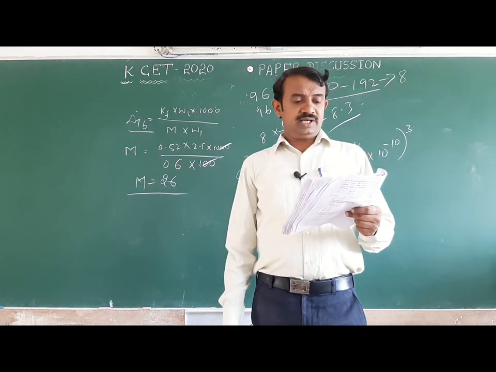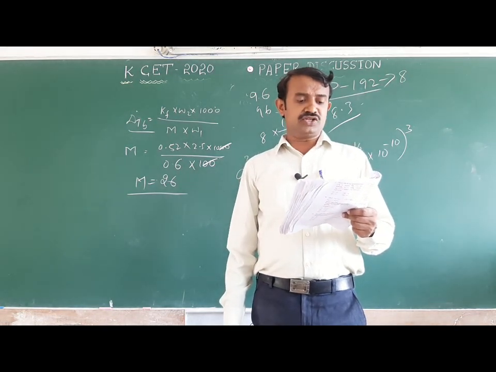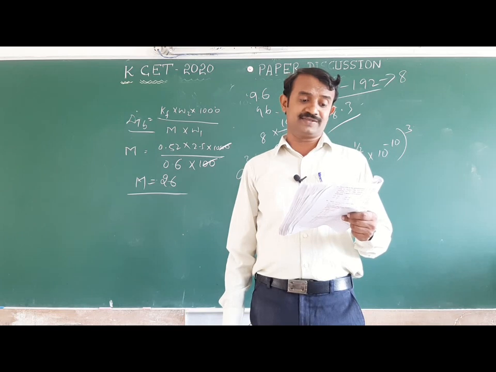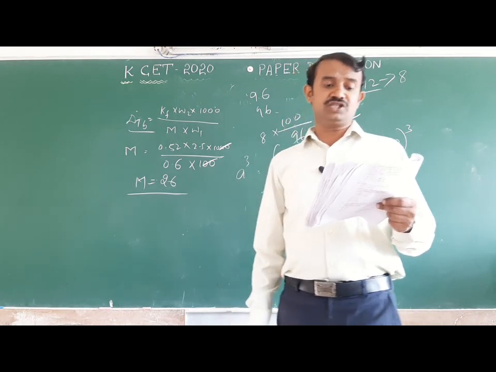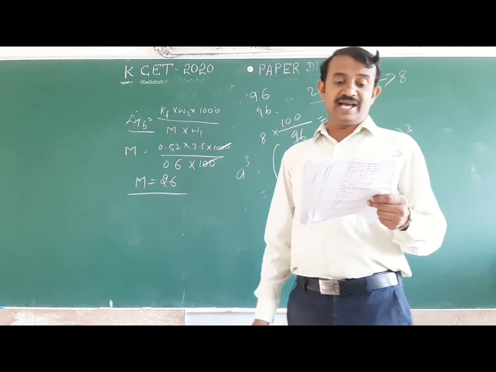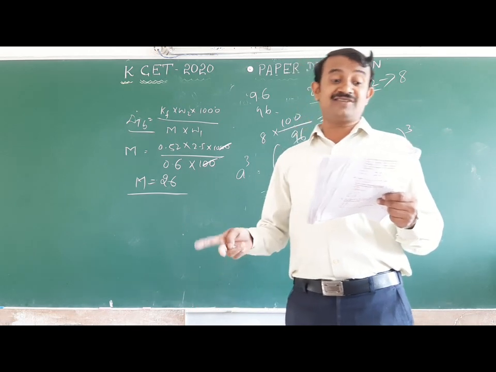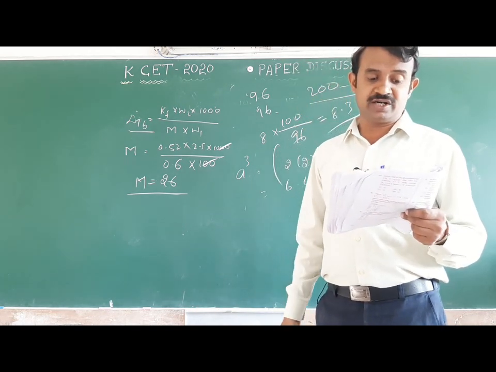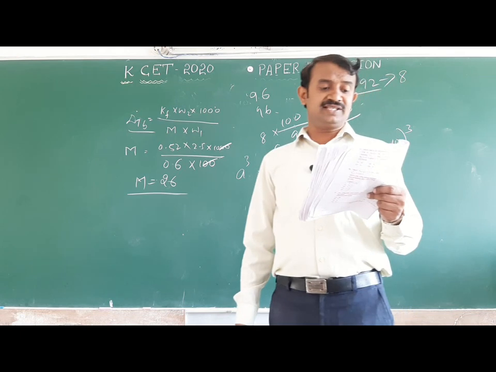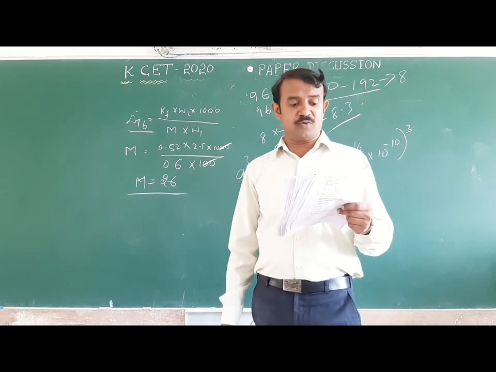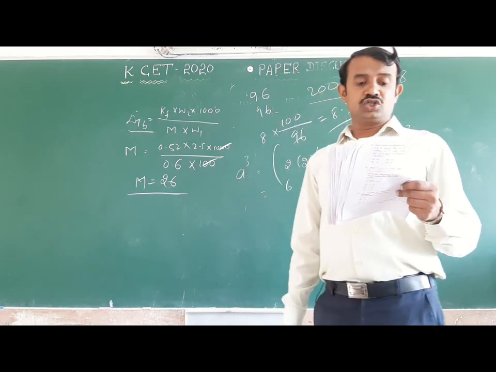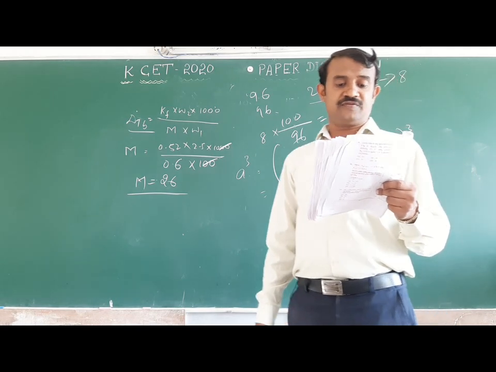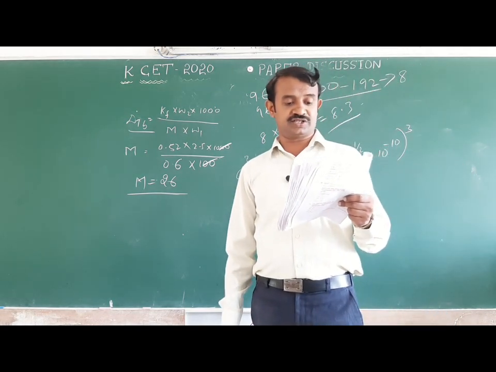Given E0, means standard electrode potential, ferric to ferrous, the value is 0.76 volts, and here iodine to iodide, it is a redox reaction taking place, equilibrium constant. For a reaction taking place in the galvanic cell consisting of above 2 electrodes, 2.303 RT divided by F equals to 0.06.